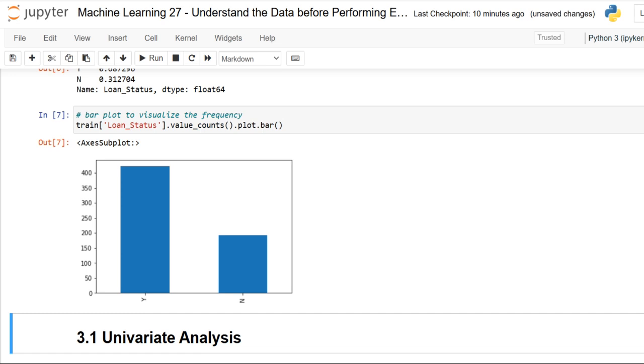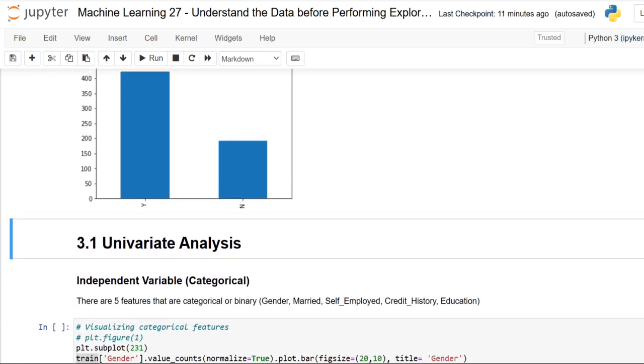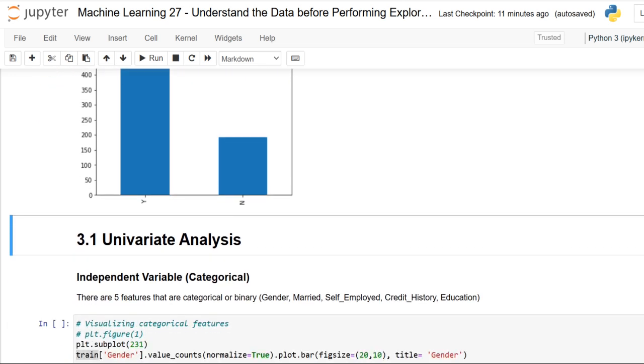On the other hand, if there are imbalanced or skewed classes, then we might need to use precision and recall as evaluation metrics. Next we are going to discuss imbalance and these evaluation metrics, so don't worry. Now we are going towards univariate analysis.